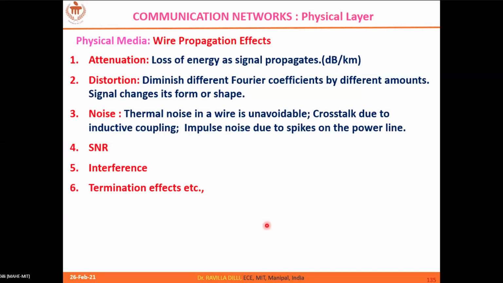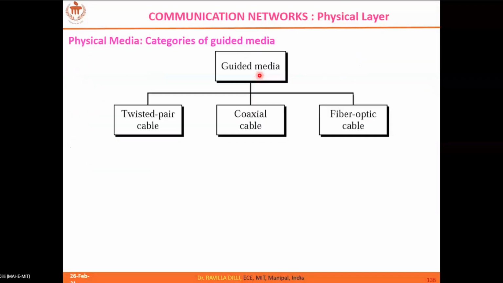especially in the wired medium. It is the same way in wireless also, but the attenuation is the attenuation of air that we consider. Let's talk about the wired medium first. When you talk about wired medium, we broadly classify the wires into three types: twisted pair cables, coaxial cables, and optical fiber cables. So let us have a look at them one by one.